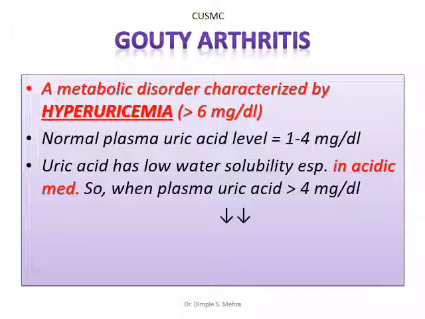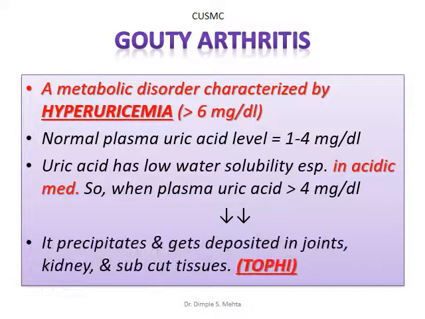Uric acid has low water solubility, especially in acidic medium. So when plasma uric acid level moves beyond 4 milligram per deciliter, it slowly gets deposited, and if it is a chronic case, it may precipitate and get deposited in joints, kidney and subcutaneous tissue in the form of tophi, that is known as tophi.